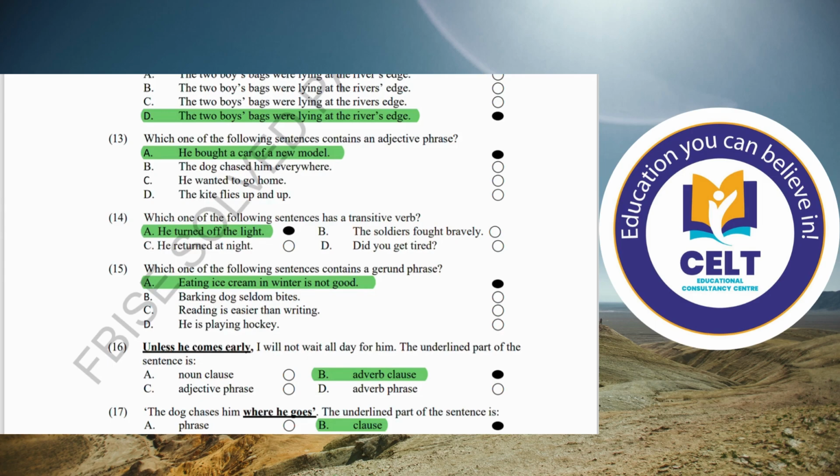Number 15. Which one of the following sentences contains a gerund phrase? A gerund is the first form of a verb plus ing when it is used as a noun. So, eating ice cream in winter is not good. Barking dogs seldom bite. So option A is the correct option.